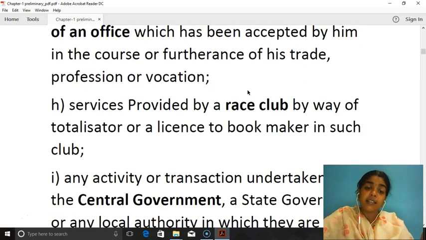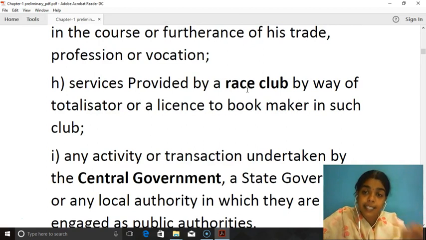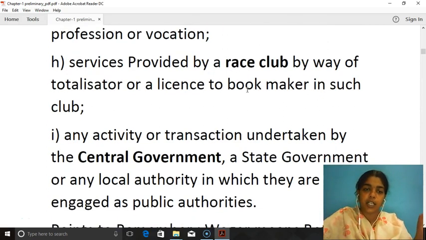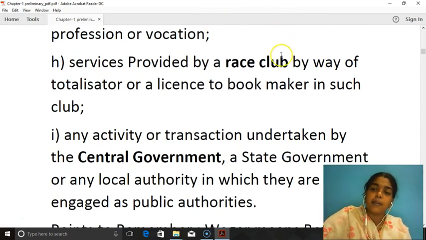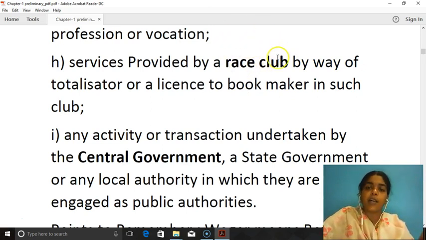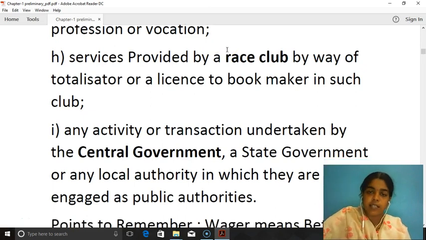Next, services provided by a race club by way of totalizator or license to bookmaker in such club. So the race club is also included within the meaning of business. The service provided by a race club is also included within the meaning of business.